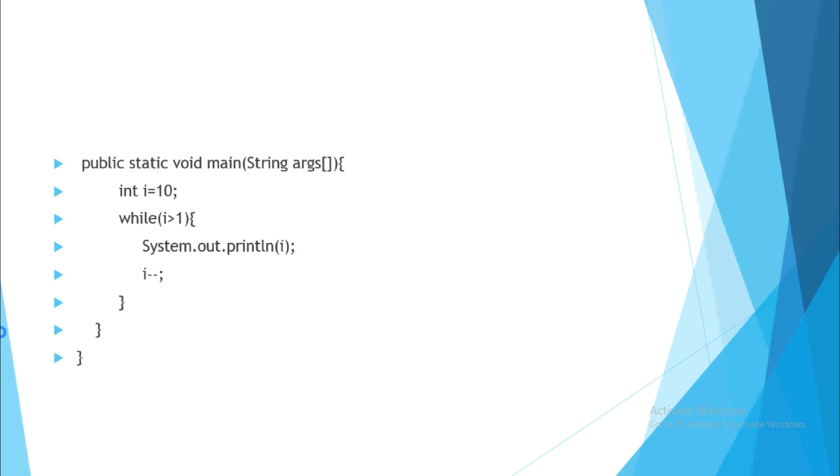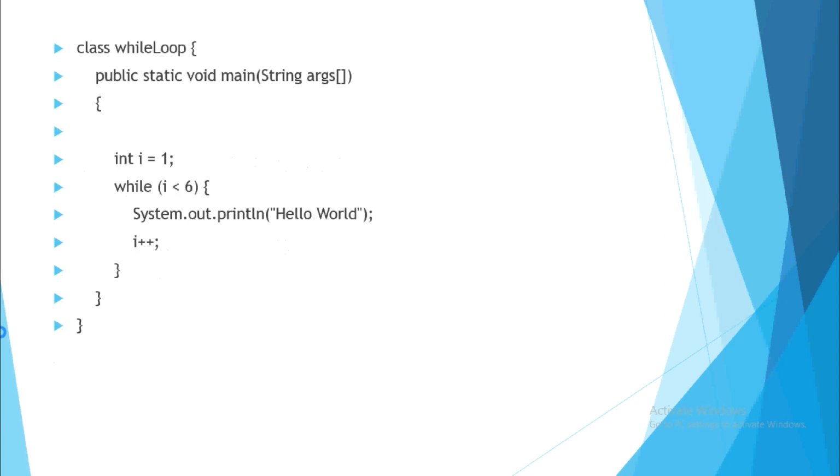It will go till the time 1 comes. It will print 10 9 8 7 6 5 4 3 2, till 2 it will print. Now when the value 1 comes, is 1 greater than 1? No. So automatically this loop will not execute and it will come out of the loop.